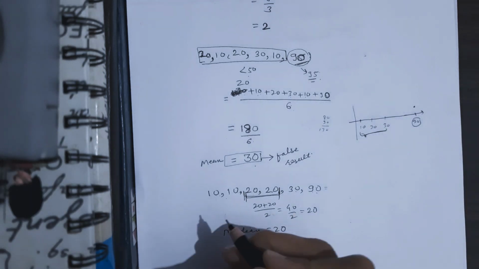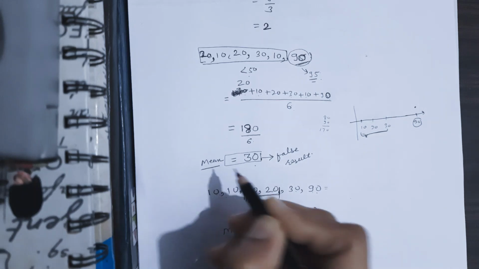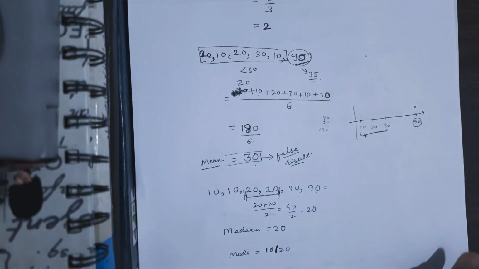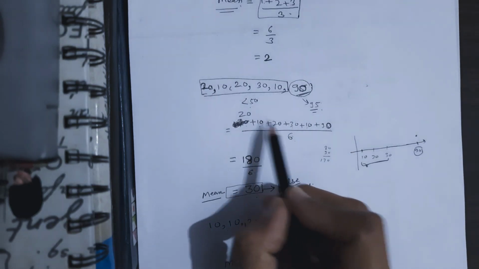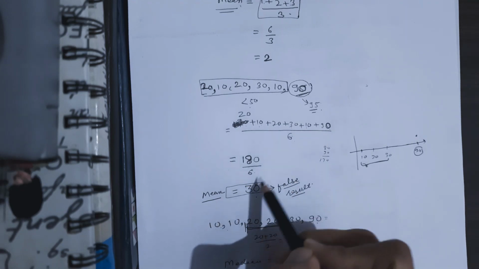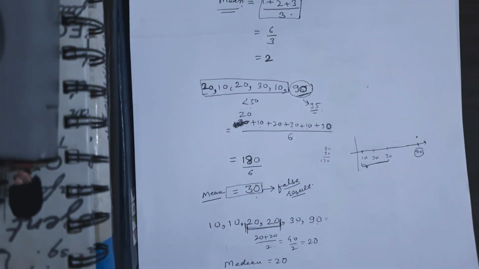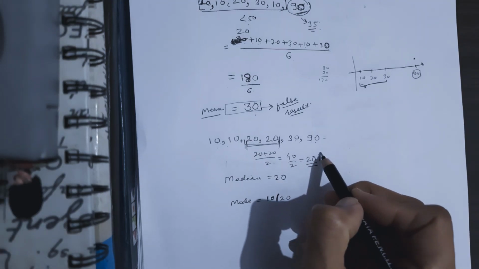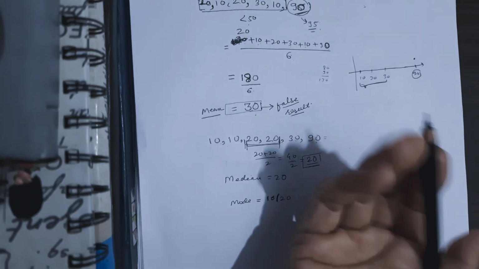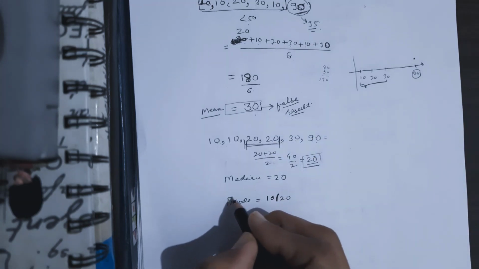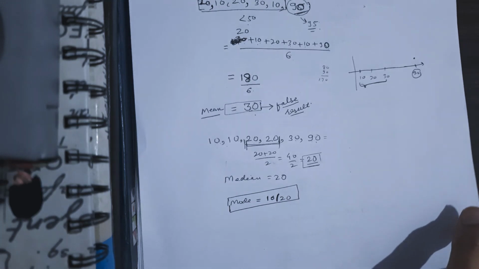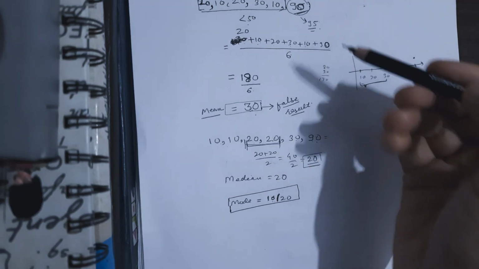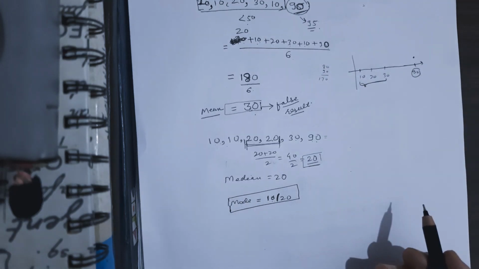Okay, so whenever an outlier is there, the mean takes us to a somewhat false result, because the average salary of every employee is not 30,000. Only one employee has a 30,000 salary. But when it comes to the median, it will give us a little better result, that 20,000 is the average salary in this case. But the mode is giving us exactly the right result, that most of the employees have a 10 to 20,000 salary. So in this case the mode is giving us almost correct information.